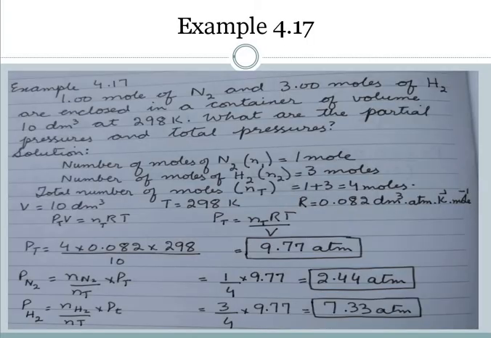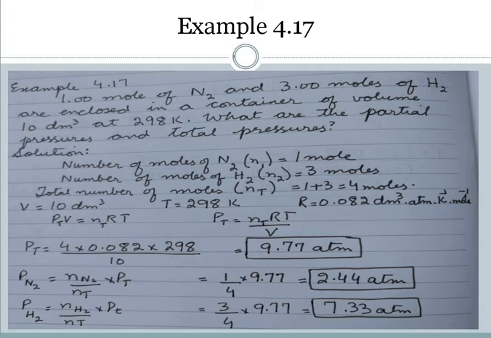Next, there is an example: if we have 1 mole of nitrogen and 3 moles of hydrogen enclosed in a container of volume 10 decimeter cube at 298 Kelvin, what are the partial pressures and total pressure? First of all, we add the number of moles, that of nitrogen, which is 1, and that of hydrogen, which is 3. So the total number of moles, NT, is equal to 1 plus 3, which is 4 moles.